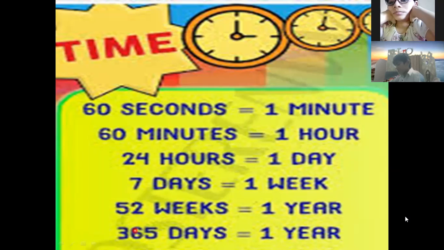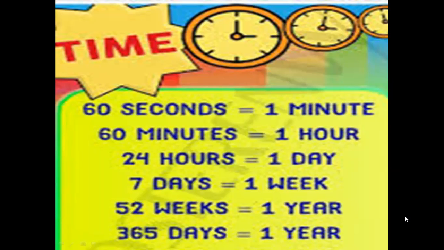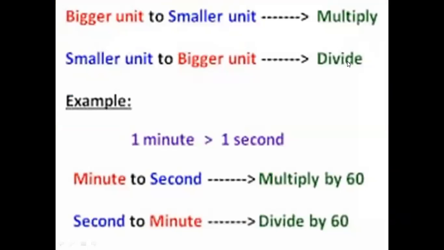So 365 days make 1 year. So for conversion, you should all know this standard. We all know that when we convert a bigger unit to a smaller unit, we multiply. Yesterday in the conversion of weight and capacity, what we did, we multiplied.